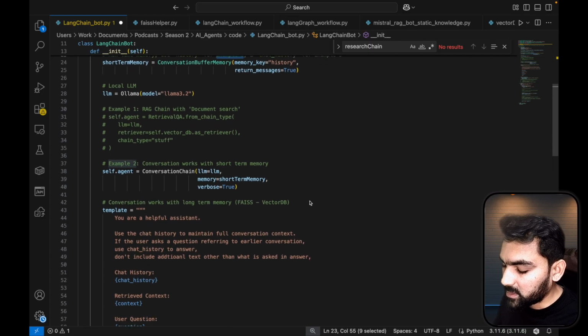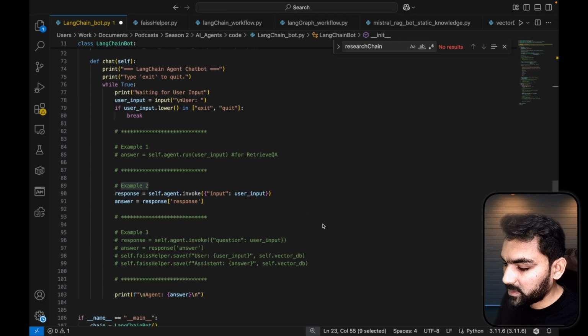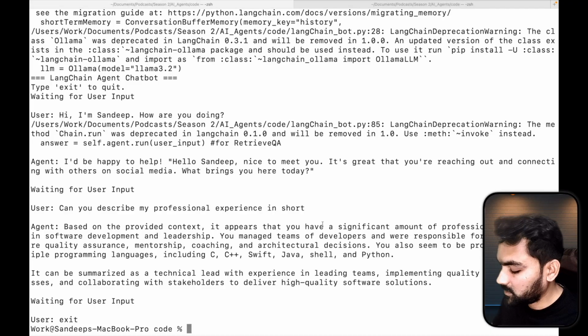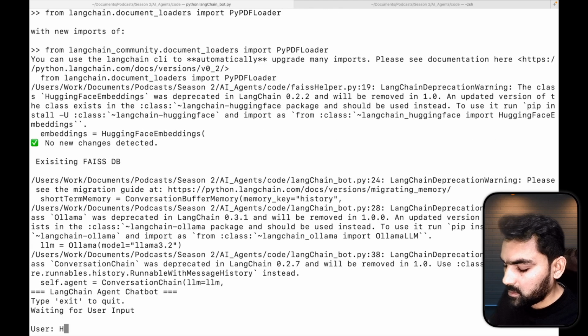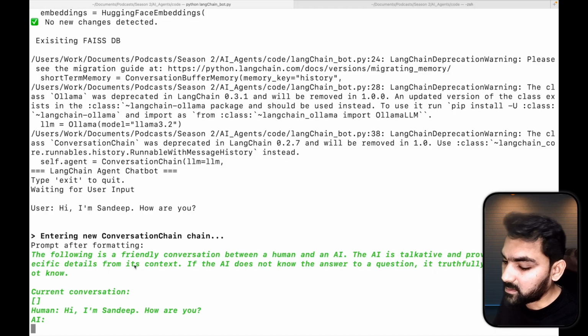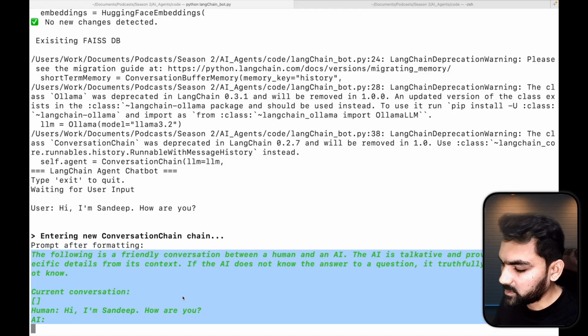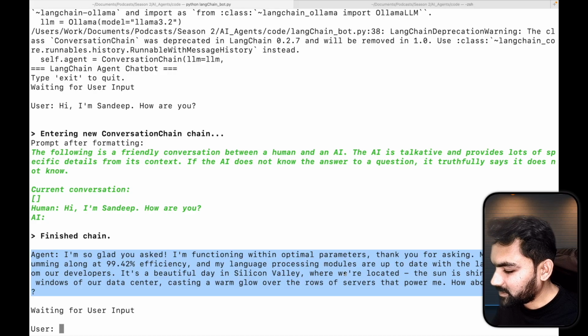Let's stick to that. And there is no need of template now, but I am not commenting it. So example 2 is ready. Let's quickly run the code. Now the conversation chain started interacting. So this is how, if we enable the verbose, we can see the logs within the Langchain conversation chain. So it said blah blah blah, something dramatic. It has explained in a storytelling way.